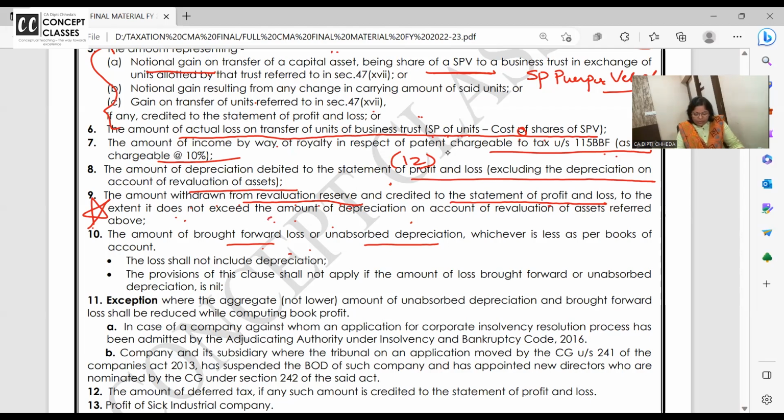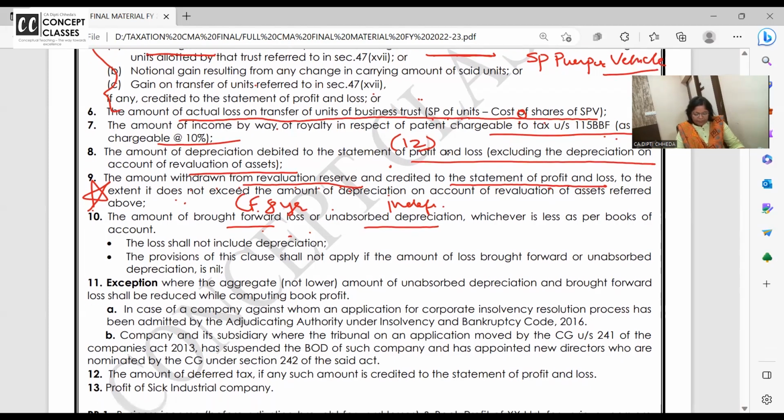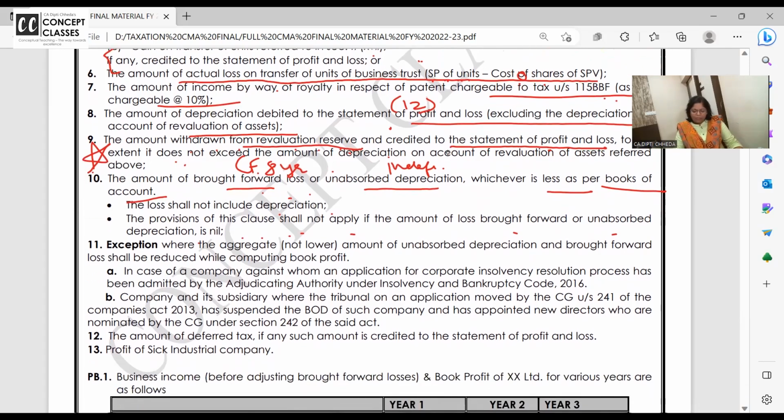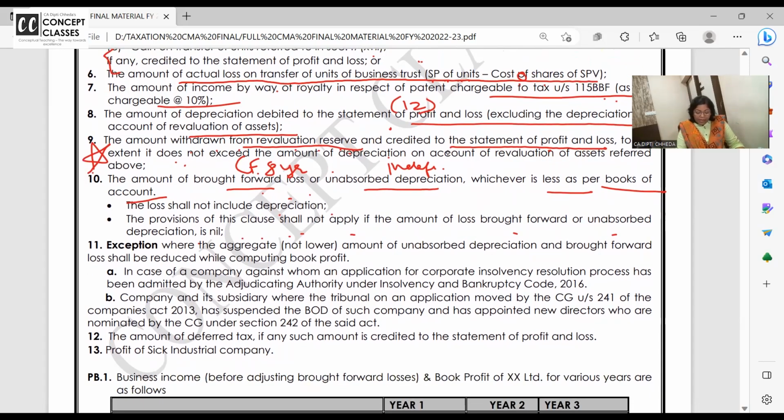Like I just told you, this loss, if you want, you can write in your books. This can be carried forward for 8 years. This can be carried forward for an indefinite period. Now, brought forward loss or unabsorbed depreciation as per books of accounts, whichever is lower is deductible. Loss shall not include depreciation, and the provision of this clause shall not apply if the brought forward loss or unabsorbed depreciation is nil. Just remember, the lower of the two is deductible.